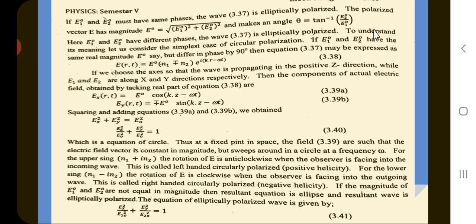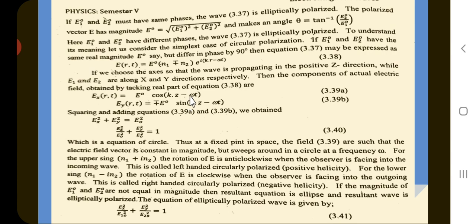To understand its meaning, let us consider the simplest case of circular polarization. If E10 and E20 have the same real magnitude E0 but differ in phase by 90 degrees, then the equation above may be expressed as E(r,t) is equal to plus or minus E0 sine of (kz minus omega t).